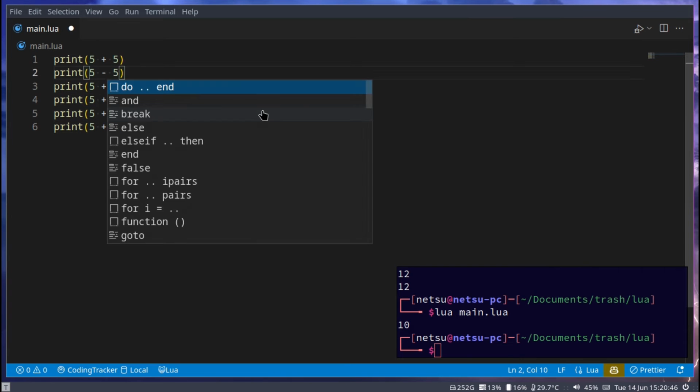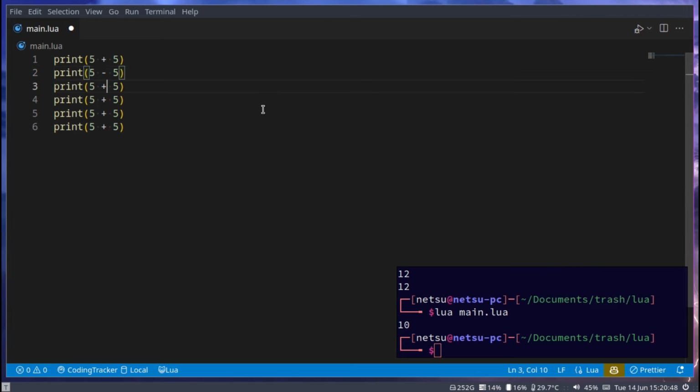We then have minus, which will of course subtract. And this could go into the negative values. You're not limited to just positive numbers. We have times, which is represented by an asterisk and not an actual X. We have divide, which is a forward slash, not a backward slash, but a forward slash. And let's say we give 19 divided by 5. You have to the power of, so this would be 5 to the power of 2.